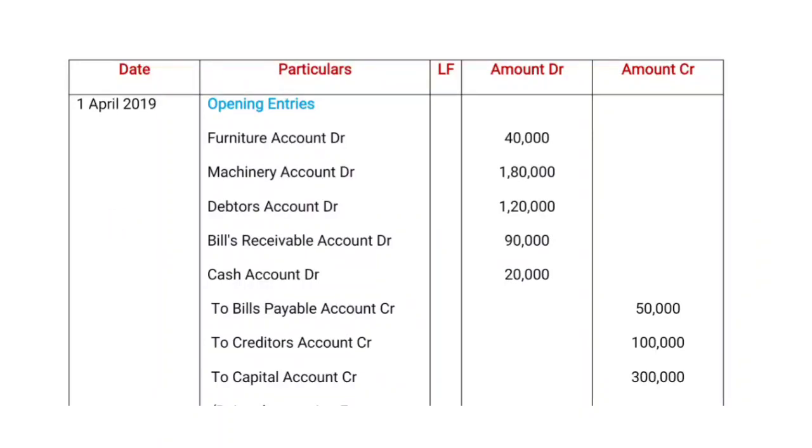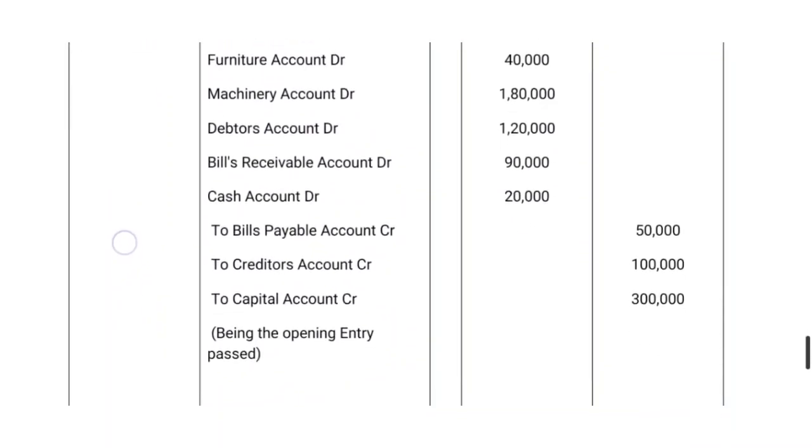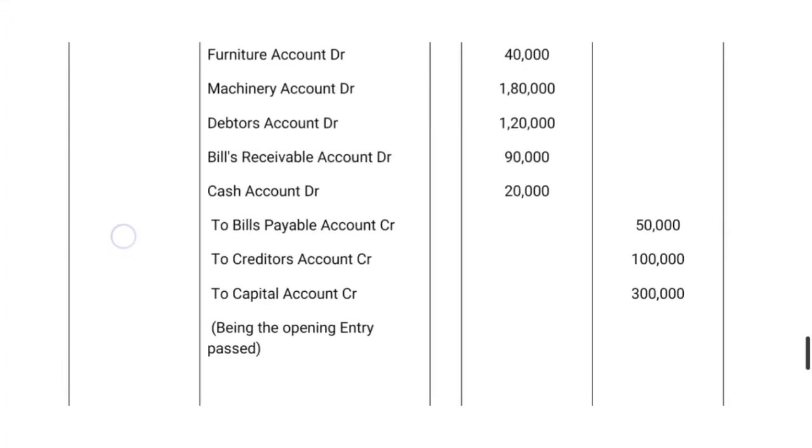Now coming to the credit side, bills payable is 50,000, creditors account is 1 lakh, and capital is 3 lakhs.